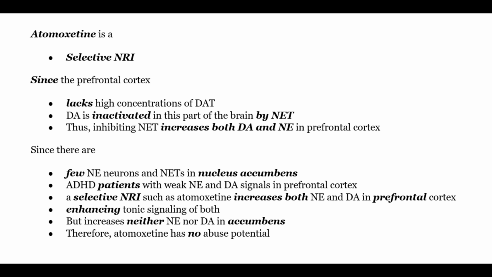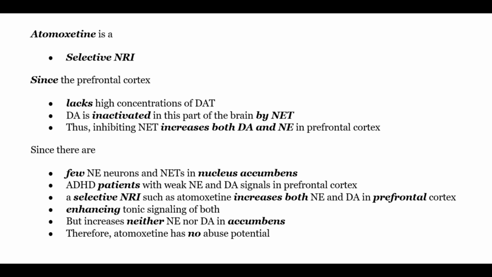Noradrenergic treatment of ADHD. Atomoxetine. Atomoxetine is a selective NRI. Since the prefrontal cortex lacks high concentrations of DAT, DA is inactivated in this part of the brain by NET. Thus, inhibiting NET increases both DA and NE in prefrontal cortex.